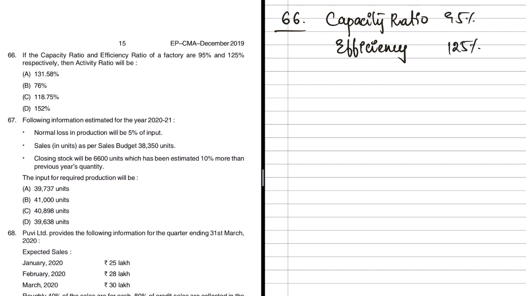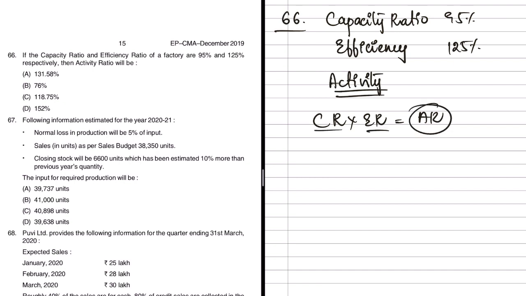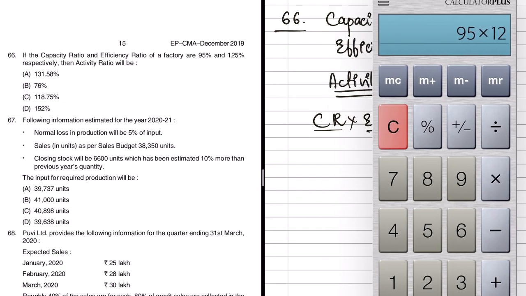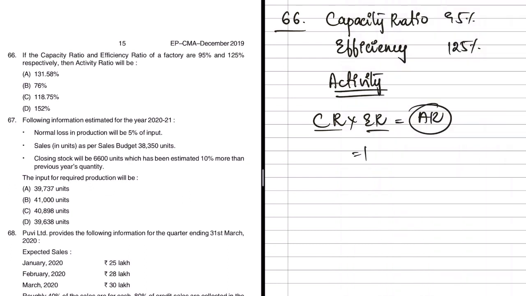Then what is that which they have asked? They have asked, then what would be the activity ratio? So we already know that capacity ratio into efficiency ratio will give us the activity ratio. All that we need to do is multiply this by this and you will get AR. So let's try to do that. 95 into 125 percentage, 118.75. So 118.75% would be our activity ratio.